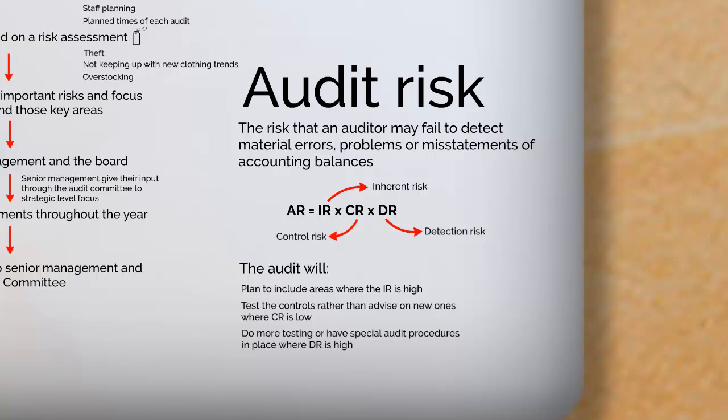So there we go. There we've got the audit risk and how the audit will deal with things such as high inherent risk or high control risk or high detection risk, to make sure the audit is as efficient and as mistake-free as possible.